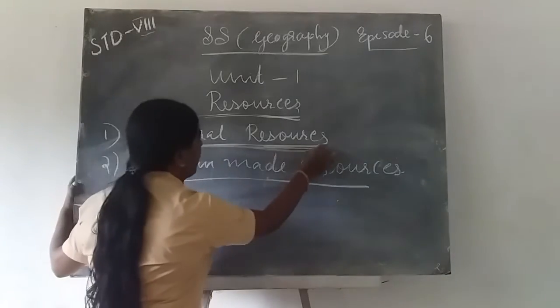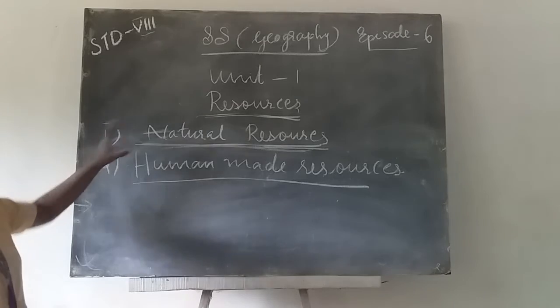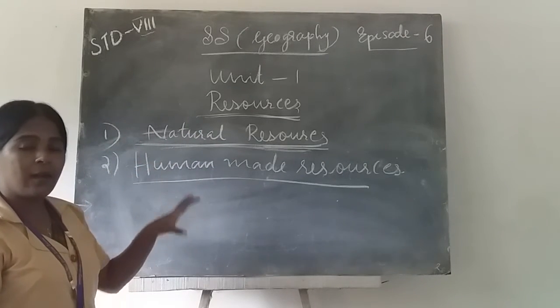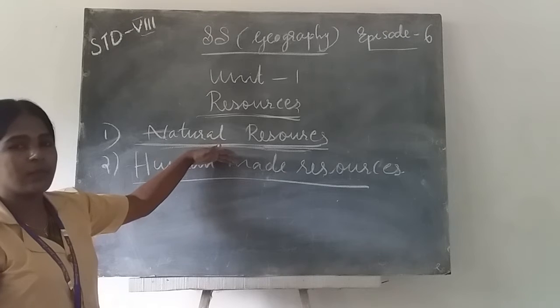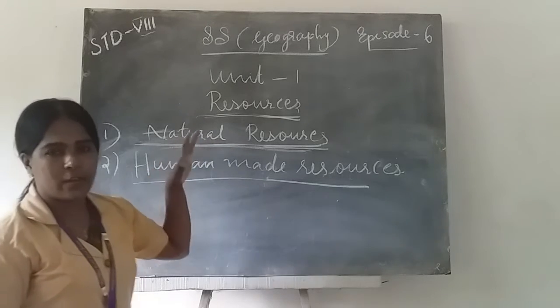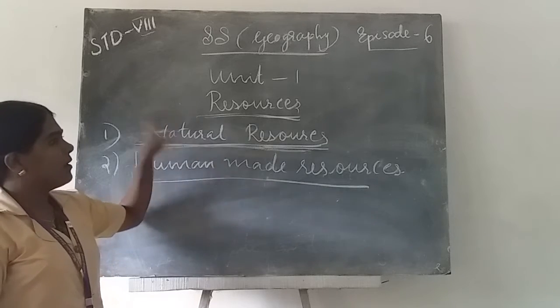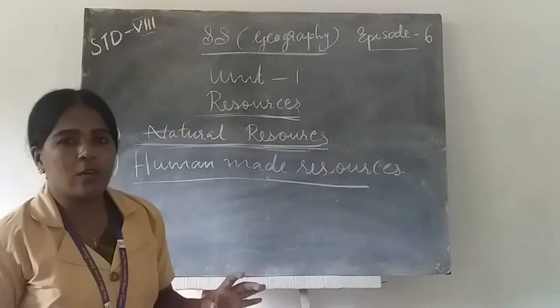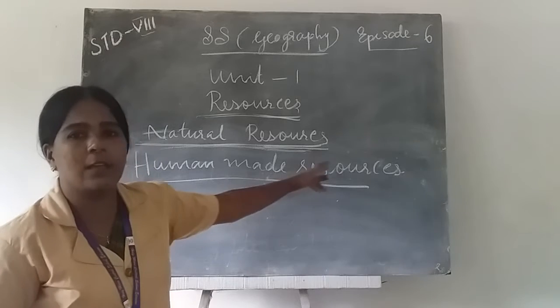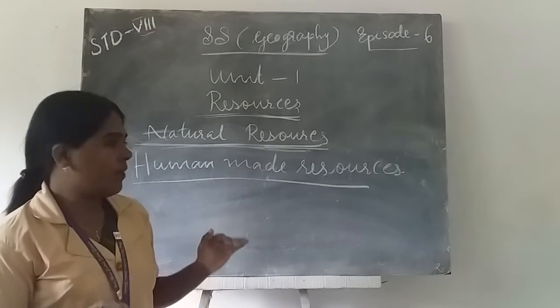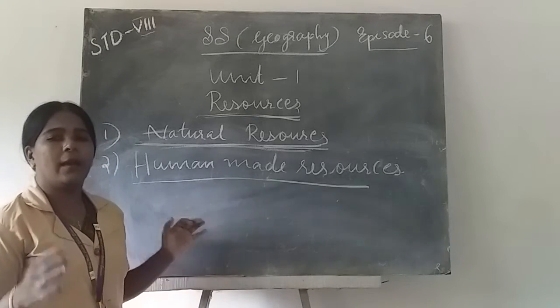We already discussed the resources we get or draw from nature directly are called natural resources. It has no modification. But in the case of human-made resources, when natural resources are modified by human beings, they become human-made resources.